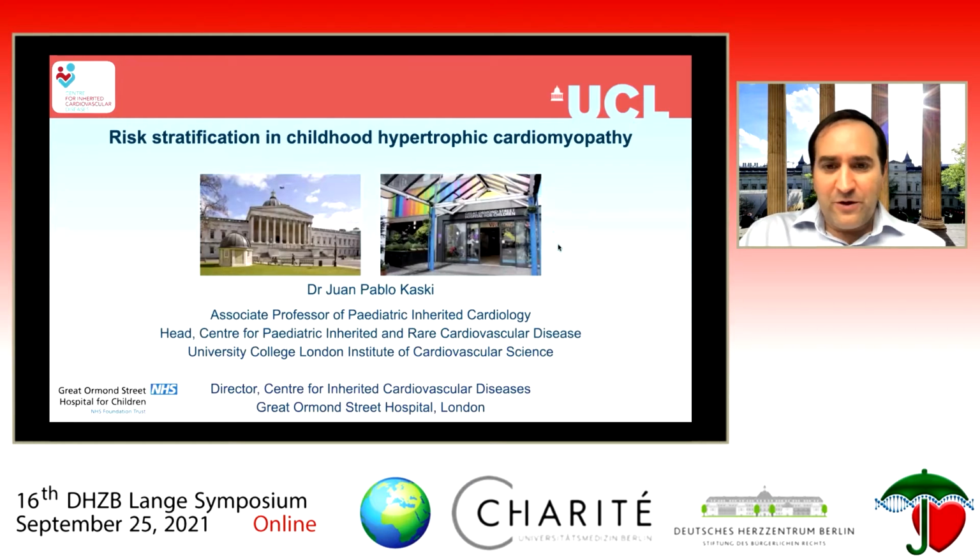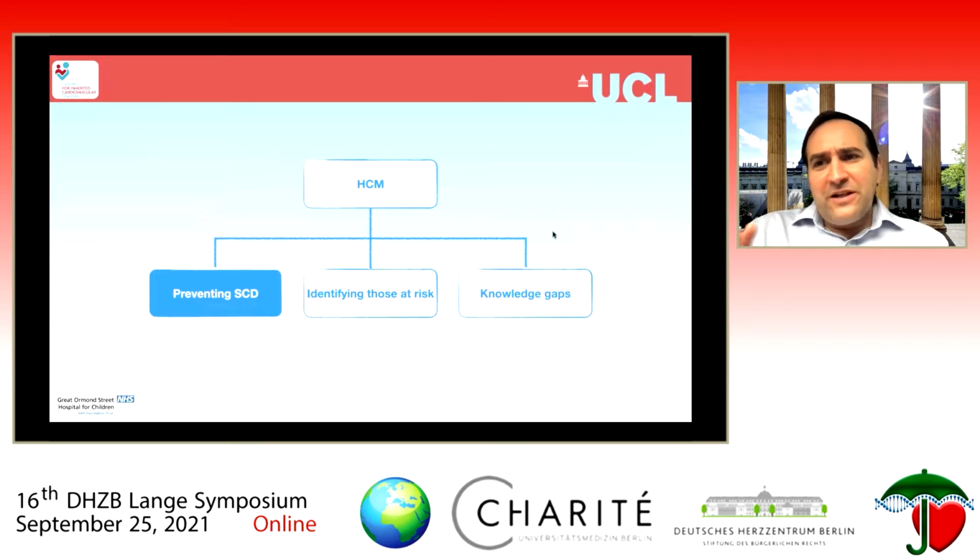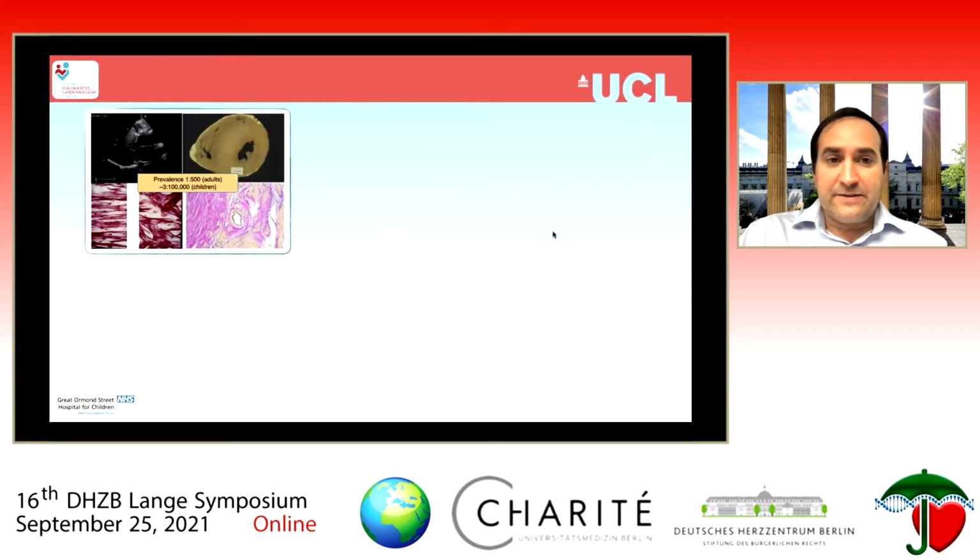It's a real honour to be able to talk to you a little bit about risk stratification in children with hypertrophic cardiomyopathy. What I'd like to do is touch a little bit on how we can prevent sudden cardiac death, but then really focus primarily on identifying those at risk, so stratifying the risk of sudden cardiac death in this population. And then at the end, I'll touch on some of the knowledge gaps that still remain in this field.